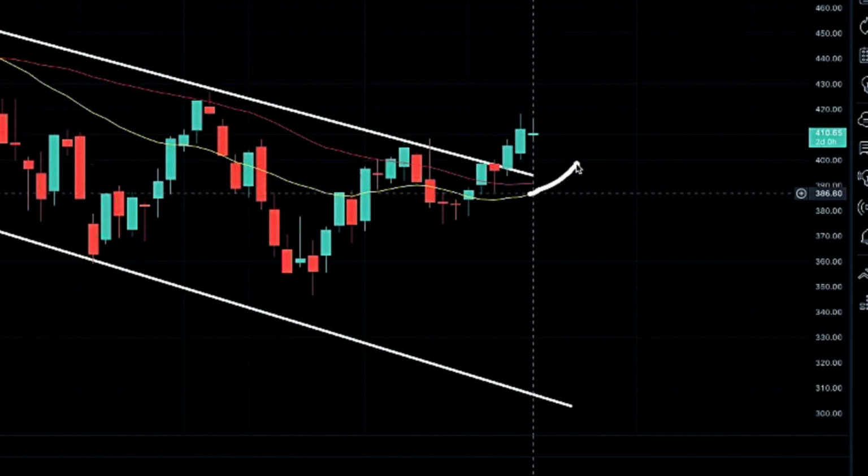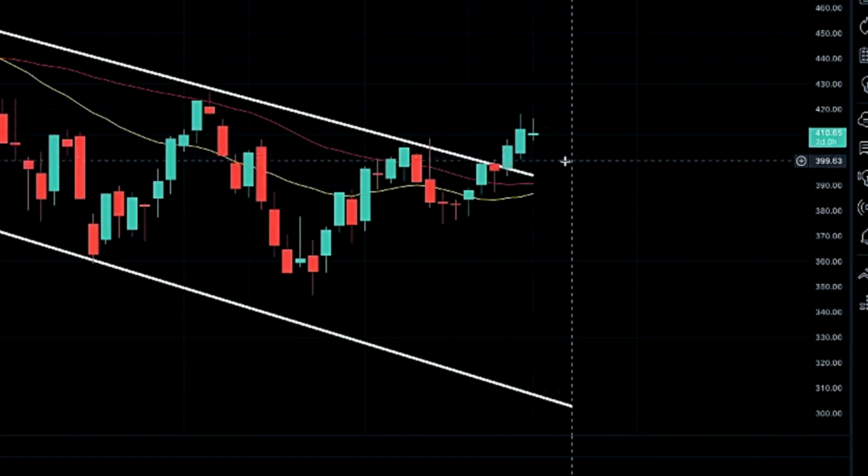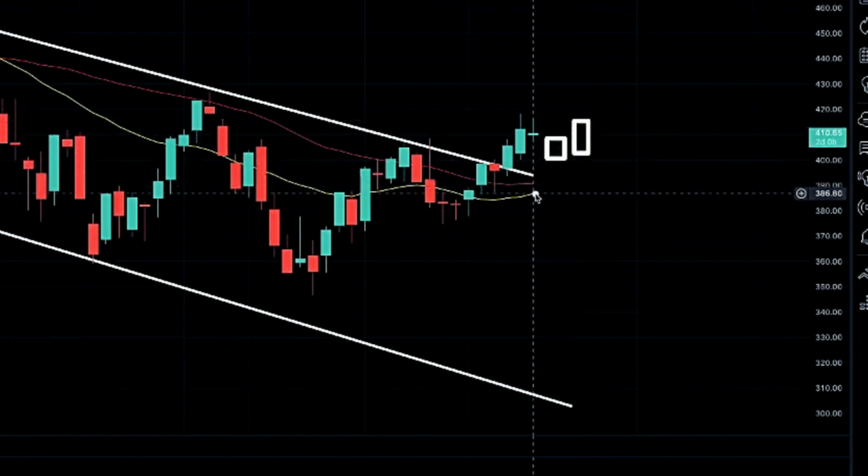That gives us the possibility of a continuation on higher, but very much on the weekly chart, we suspect that we do need to come back down at least to retest our 20 weekly moving average. So keeping an eye on exactly when our 20 weekly moving average crosses above our 50 weekly moving average will be that swing perspective, that confidence, for a possible swing a week out, a couple weeks out.